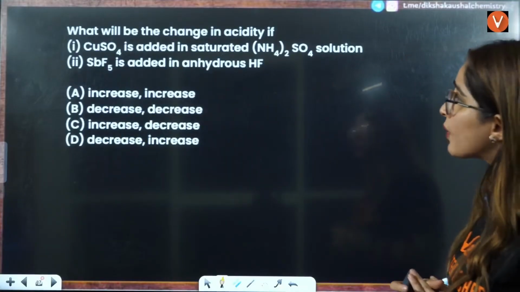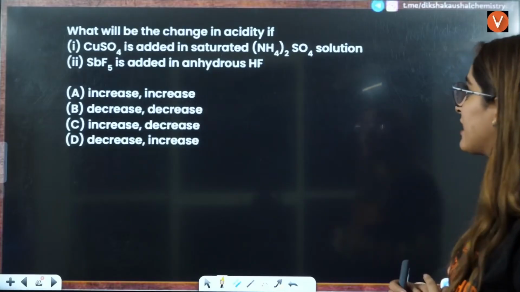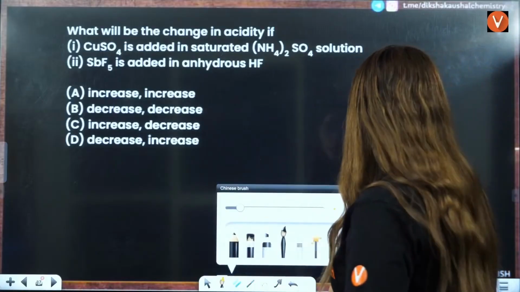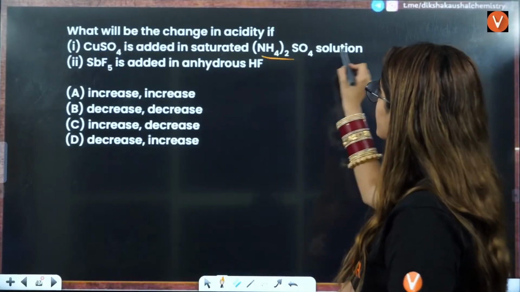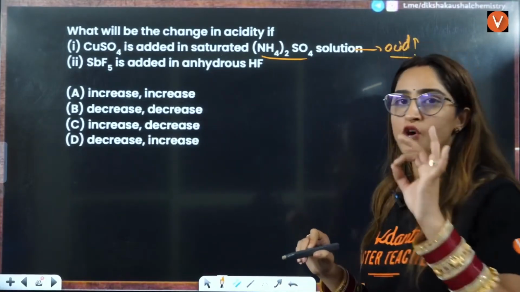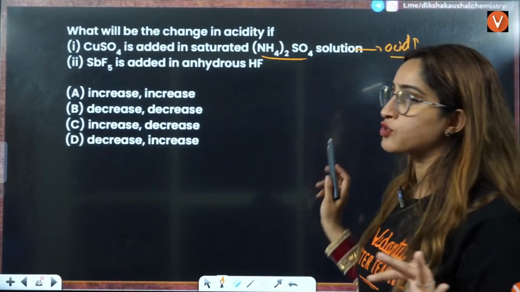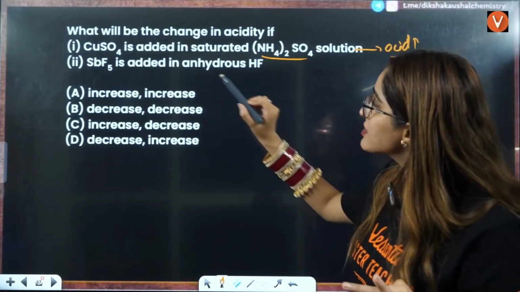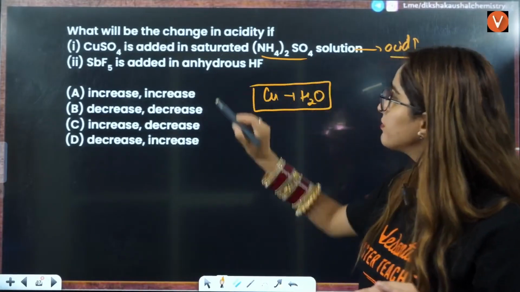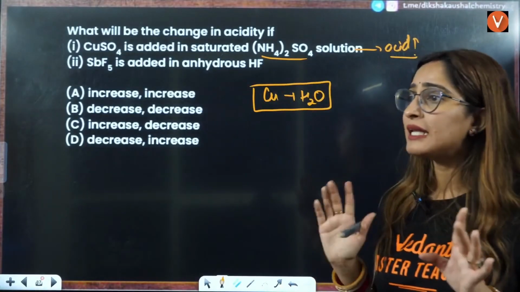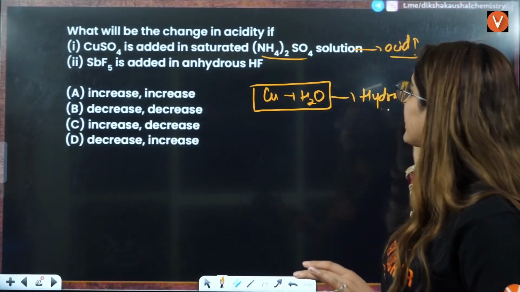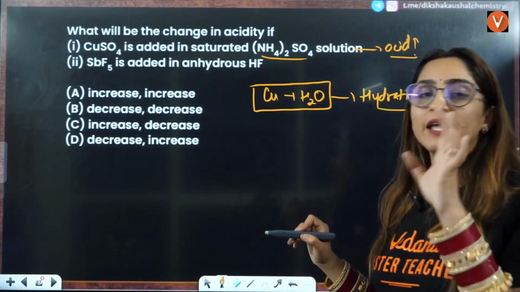First is CuSO4 is added in saturated (NH4)2SO4 solution, right? So when you add CuSO4 in saturated (NH4)2SO4 solution, what will happen? Acidity will increase. The reason is the common ion effect, that is SO4 2-. The Cu with water, because in the solution it is going to be with water, will form a hydrated salt which is acidic in nature. That is why acidity will increase here.